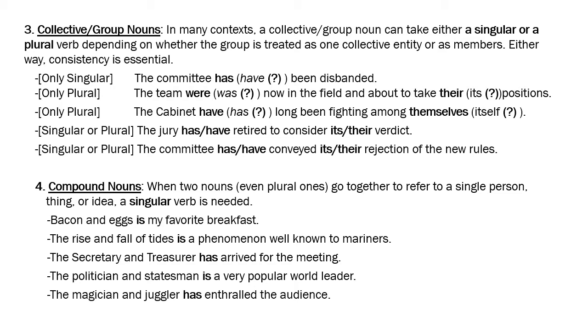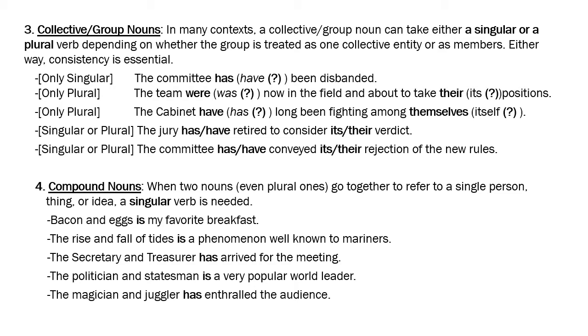But now suppose the same sentence had the secretary and the treasurer. If you put a second "the" before treasurer, then you obviously mean two separate people: one person holding the portfolio of secretary and another person holding the portfolio of treasurer. Then it would be "have arrived", because two people have arrived. So you have got to be careful as to whether it's truly a compound noun or whether it's referring to one person or one thing. You have to be careful about that.